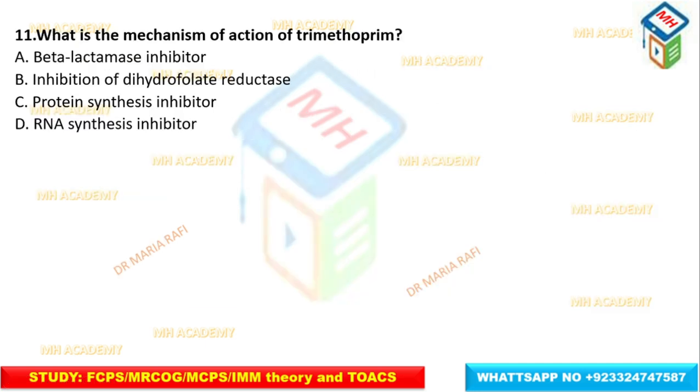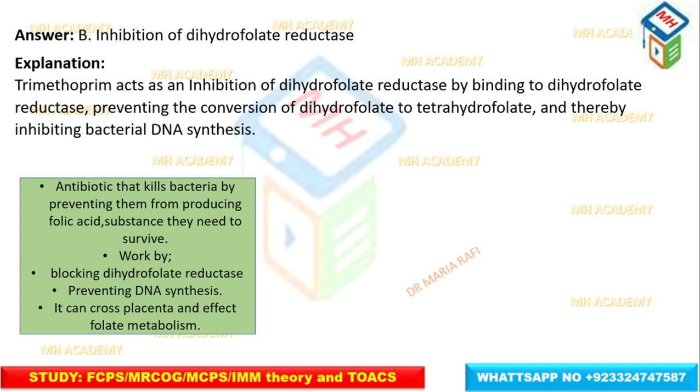The next MCQ is, what is the mechanism of action of trimethoprim? Beta lactamase inhibitor, inhibition of dihydrofolate reductase, protein synthesis inhibitor, RNA synthesis inhibitor. The correct answer is inhibition of dihydrofolate reductase. Trimethoprim acts by binding to dihydrofolate reductase, preventing the conversion of